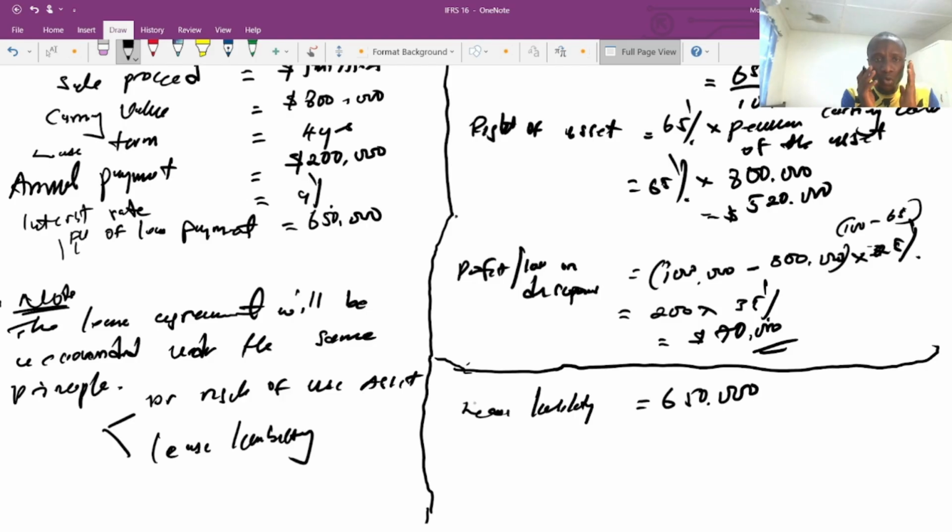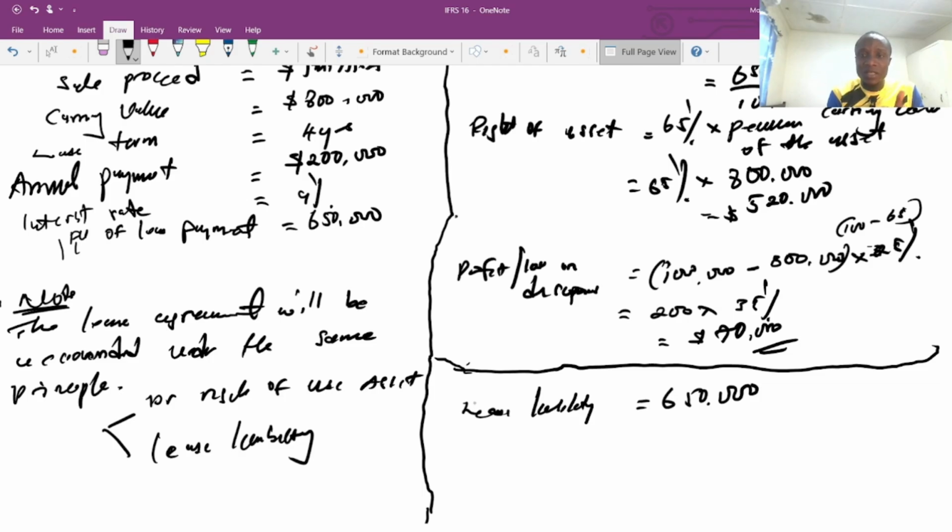So this is exactly what you need to know for the examination when it comes to sale and leaseback. I am more concerned about the sale because I have already covered lease transactions separately in lectures 2 and 3, covering the initial recognition as well as the subsequent recognition. You need to pay attention, especially to the calculation of the percentage retained. I'm going to repeat it again.